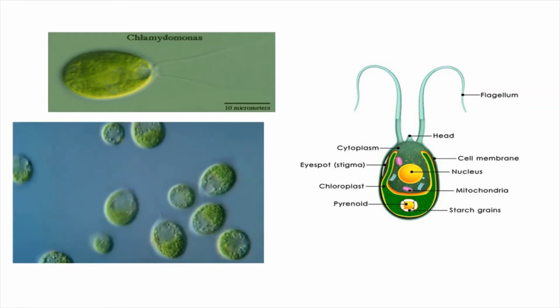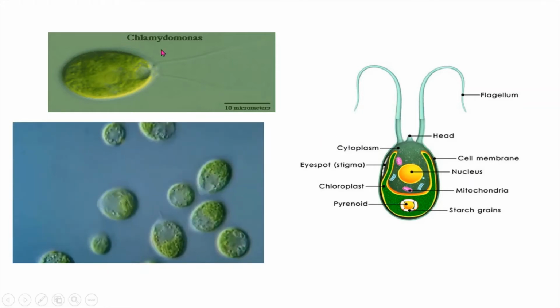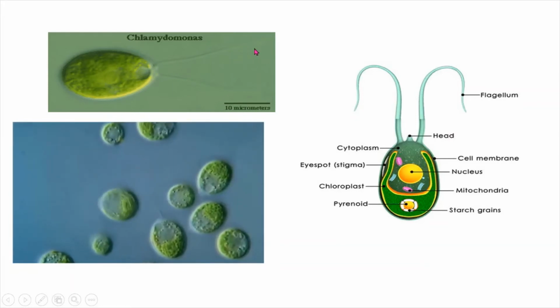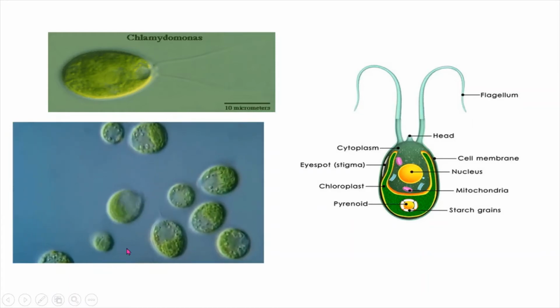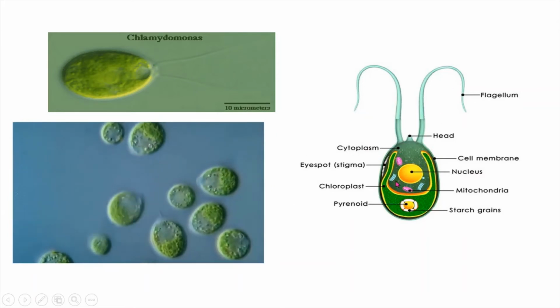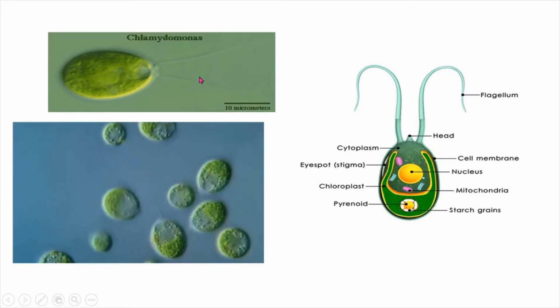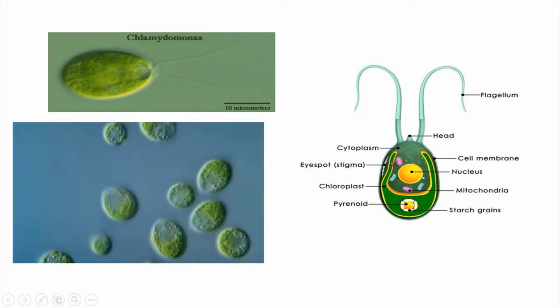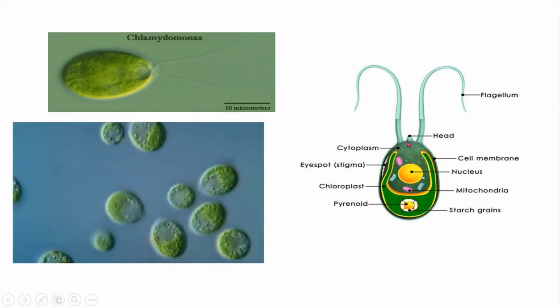And these are the single cell microorganisms. This is a Chlamydomonas. Under a microscope it will be about 10 micrometers, and you can see the flagella here, and this is the movement of the Chlamydomonas. This is a diagrammatic representation of this organism, and these are the labels of its structures: the flagella, then the head, cell membrane, nucleus, mitochondria, starch grains, pyrenoid, and chloroplast. All this dark green is called chloroplast. And these are called the eye spot, and the cytoplasm.